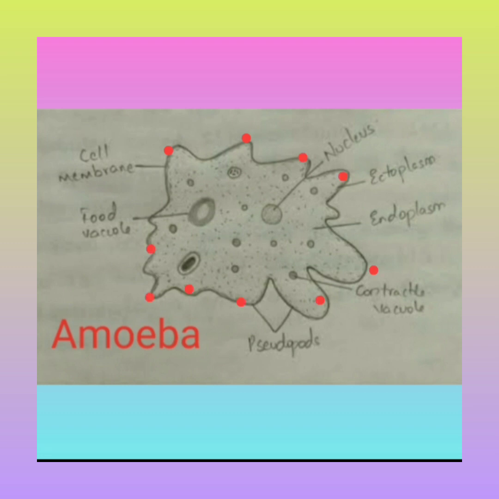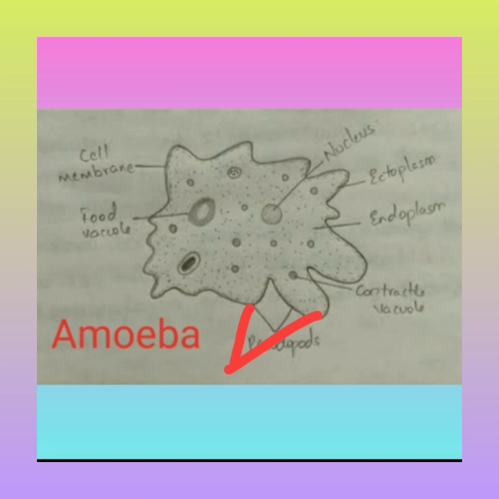We can call them false feet. Pseudopodia, false feet. With the help of these false feet, amoeba can move from one place to another, and the pseudopodia help it to catch its food.